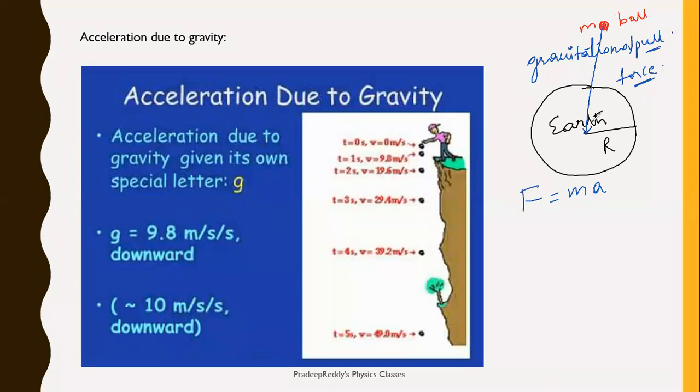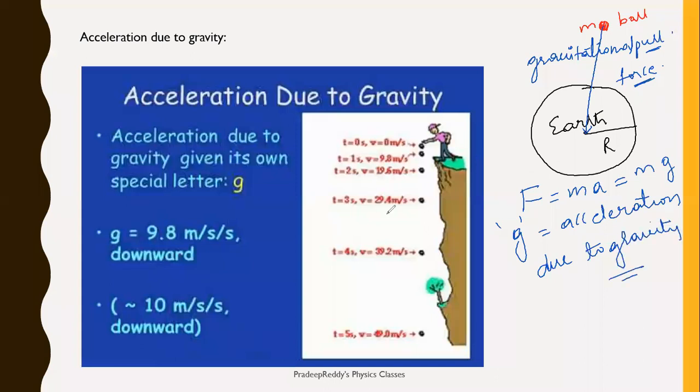But this a is only dependent upon Earth's mass. Therefore, this a can be replaced with g, where g is called as acceleration due to gravity. And acceleration due to gravity is equal to 9.8 meter per second square on Earth.